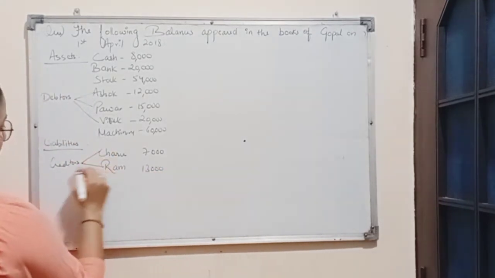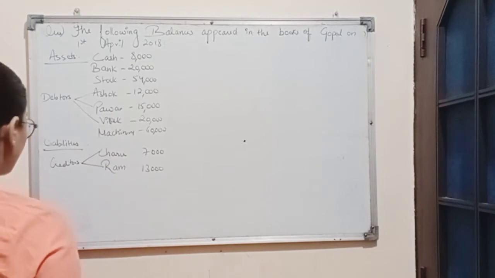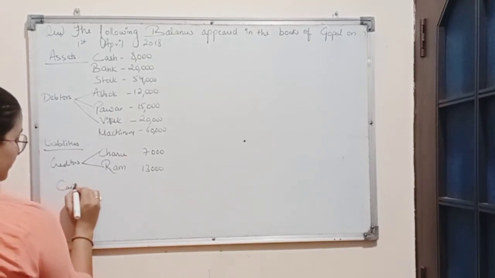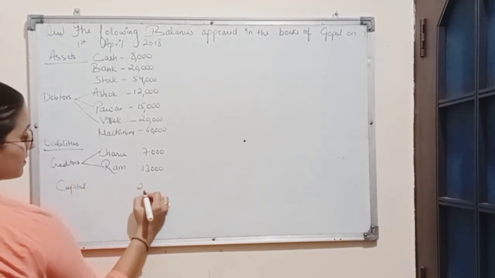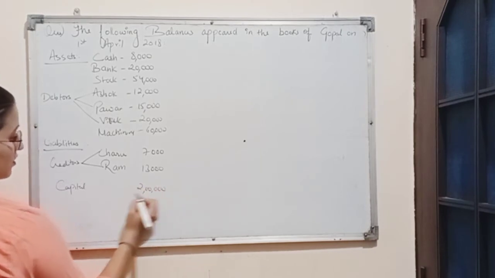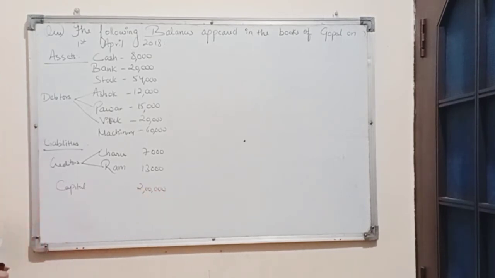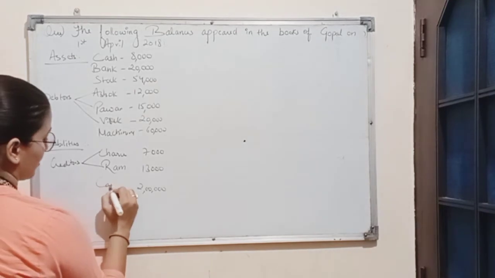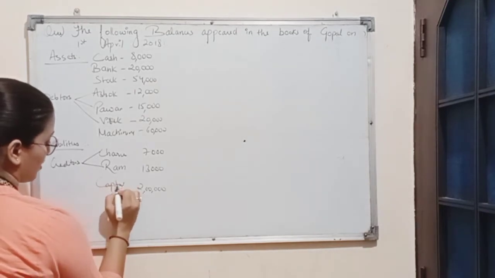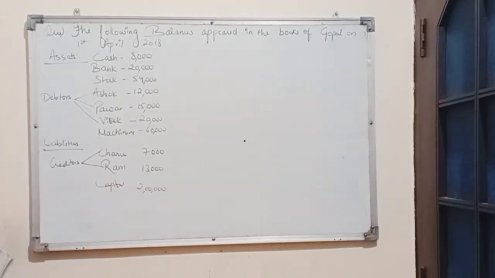These are the creditors. Next we have capital amounting to rupees 2 lakh. So these are the closing balances of assets and liabilities in the previous year, which will now be treated as opening balances, and we will write them as opening entry in the books of journal.